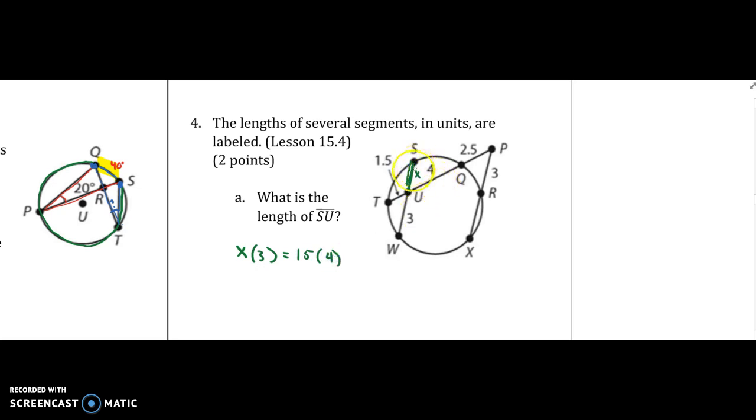See where I'm getting that from? X times 3 equals 1.5 times 4. So that's 3x equals 60. Divide both sides by 3 to solve for x, and we get x equals 20. So the length of SU is 20.